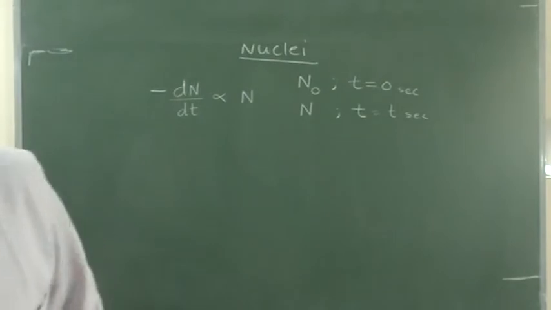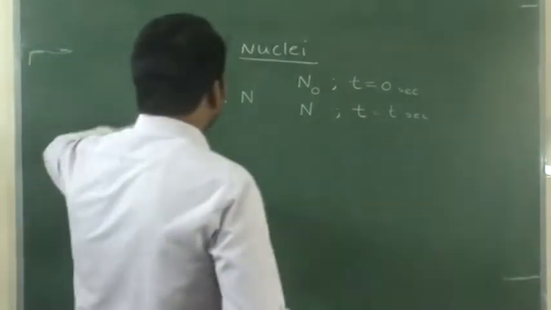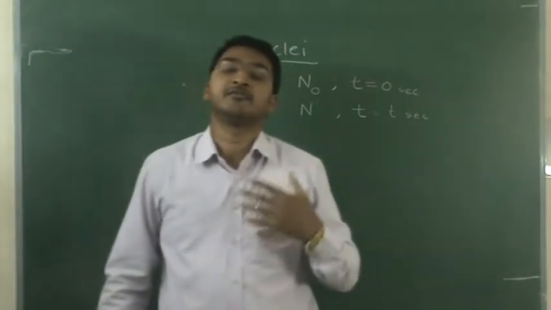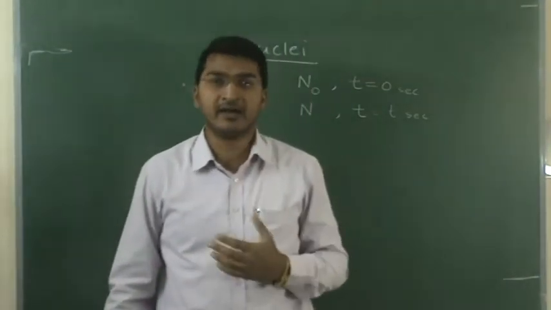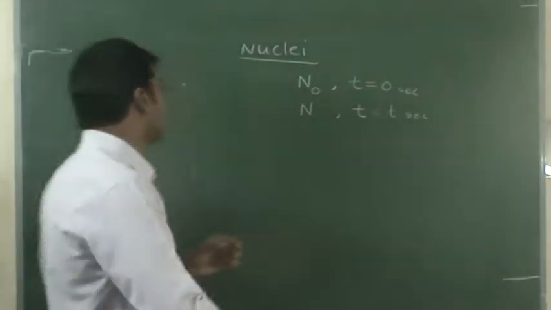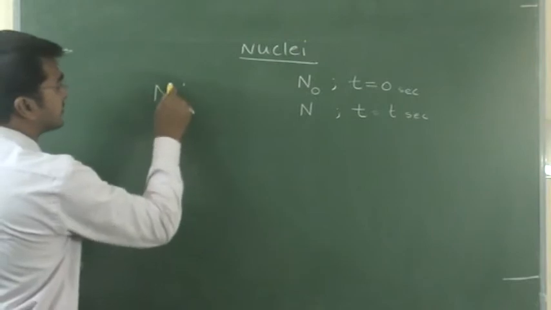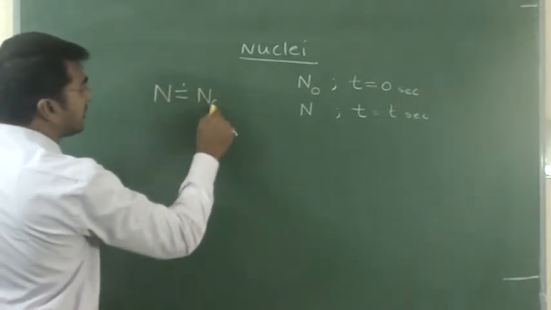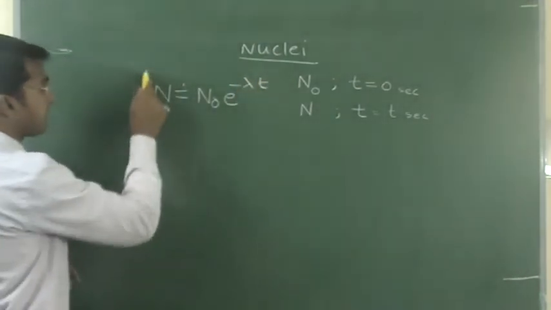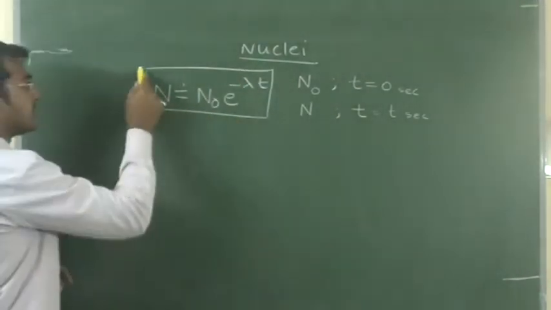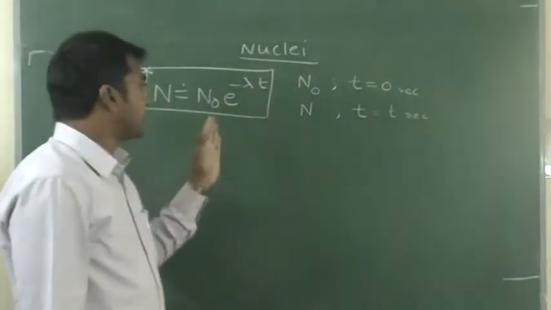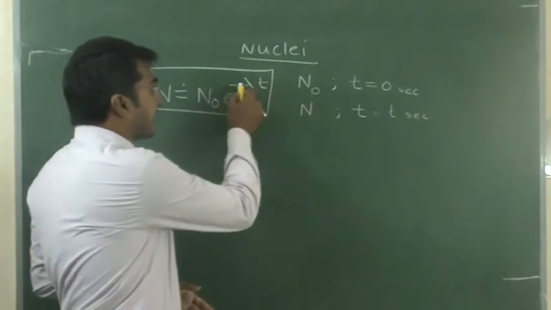Sir already derived this equation between n naught and n: how the number of nucleus in a radioactive element disintegrates with respect to time. There is one relation: n is equal to n naught e power minus lambda t. This is already derived, sir. N is equal to n naught e power minus lambda t.